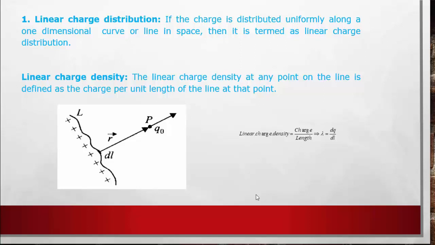The charge is distributed along the line, along one dimension. This is known as linear charge distribution.